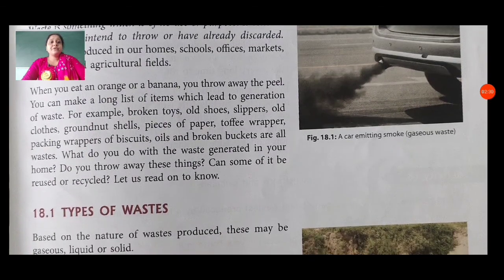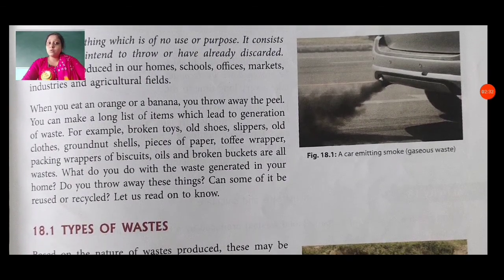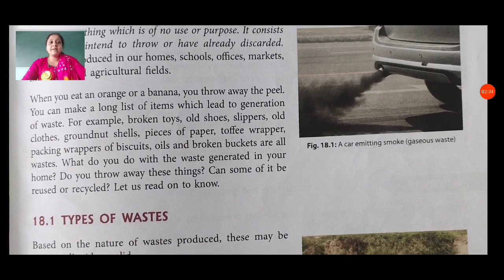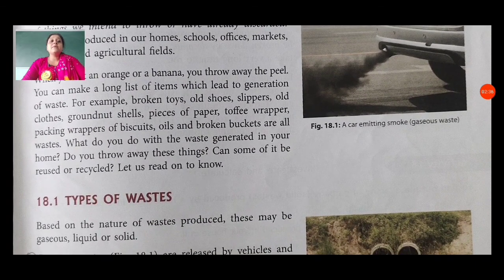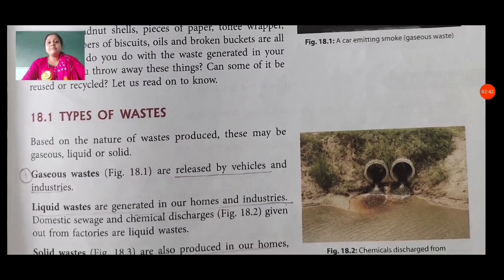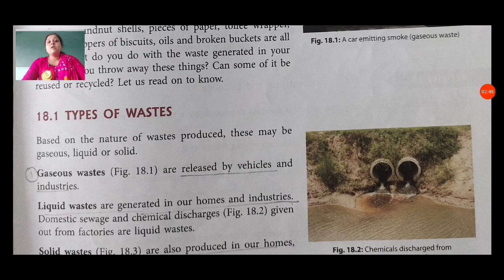In figure 18.1, you can see the figure, which is also available in our textbook: a car emitting smoke, gases, waste. Now we discuss the types of waste. Based on the nature of waste produced, these may be gas, liquid, or solid.